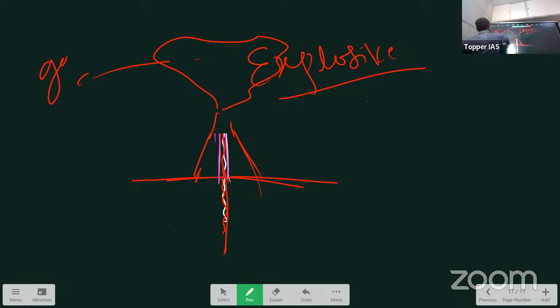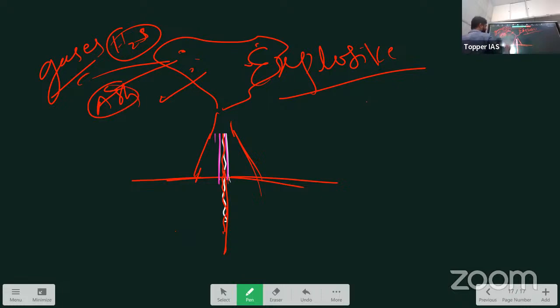They are gases, mainly hydrogen sulfide, carbon dioxide, sulfur dioxide, many types of gases are ejected. Pyroclastic matter: pyro means fire, clastic means rock-like structure, so hot rocks and rock balls are ejected into the atmosphere. Apart from that, ash. Many things are getting ejected. So what happens eventually? This ejected matter settles down and falls back. It will create a layer like this, and this layer is a layer of ash.